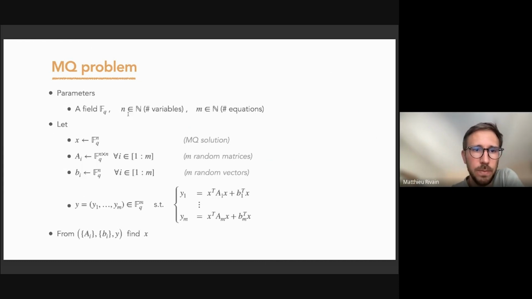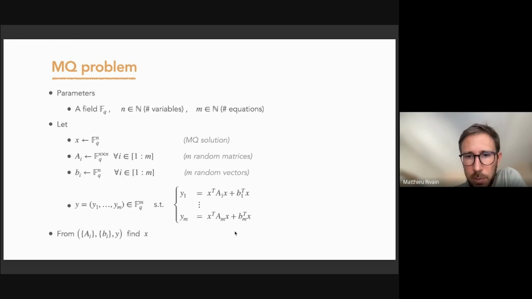in n variables. We will first generate randomly the solution of the system, denoted x. So it's a vector of n values. Then for each equation, we generate a random matrix. This is the quadratic part of the system. And we generate a random vector, which is the linear part of the system.